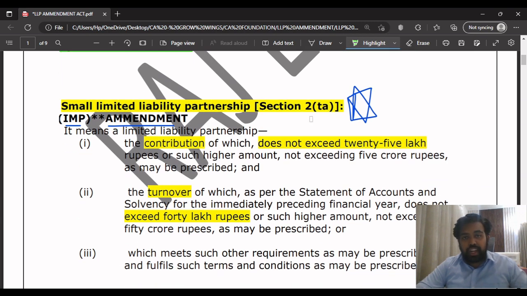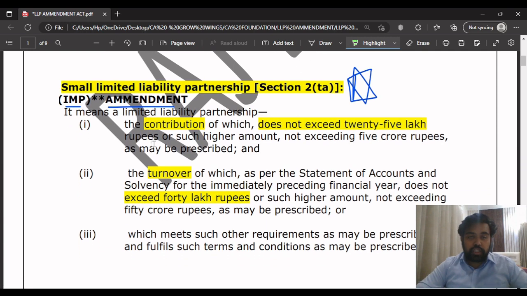Next, this is the small LLP, small limited liability partnership, Section 2(1)(ta). This amendment is very important for your exams for June 23 and December 23. This can come for 5 marks in your exams. We can't tell, ICAI can ask you anything.